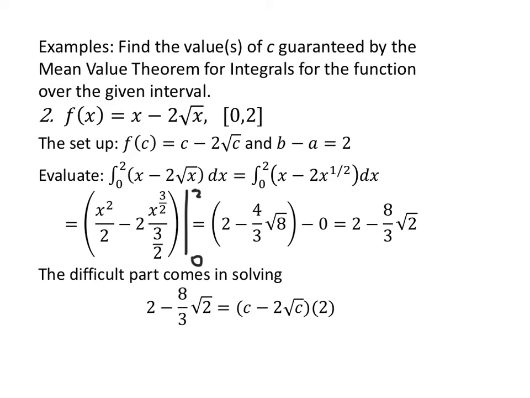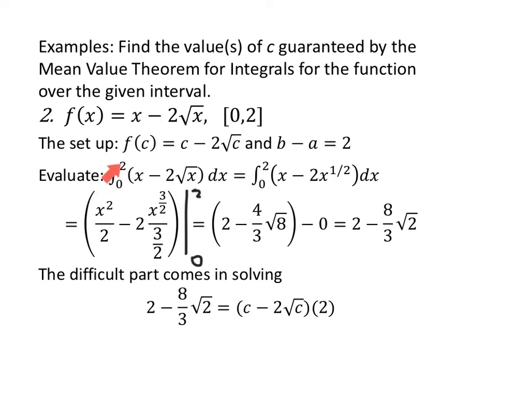Number 2. Our function is x minus 2 square root of x over the interval from 0 to 2. So we know f of c is c minus 2 square root of c, and we know the length of the interval, b minus a, is 2. So instead of setting up that equation, let's just look at the left-hand side.